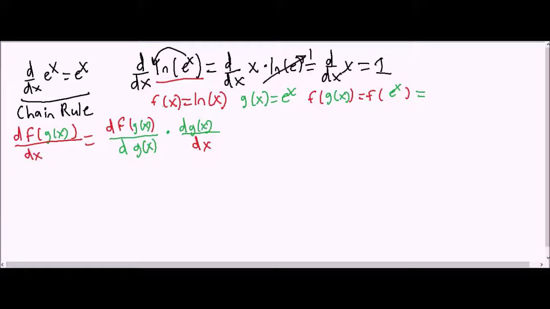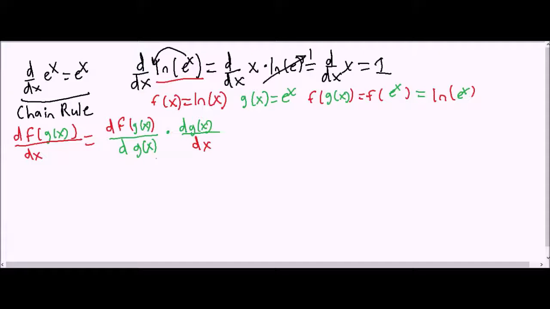Well, with the function f, if we plug in x, we get out the natural log of x. So if we plug in e to the x, we will get out the natural log of e to the x. So if we define f of x as ln of x and g of x as e to the x, when we find f of g of x, we get the natural log of e to the x, which was the equation that we had in the beginning.